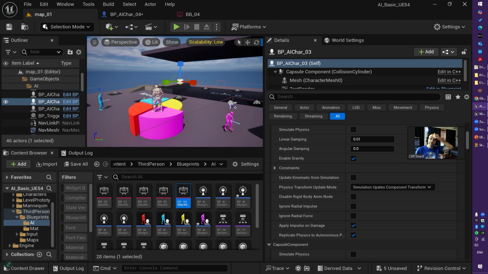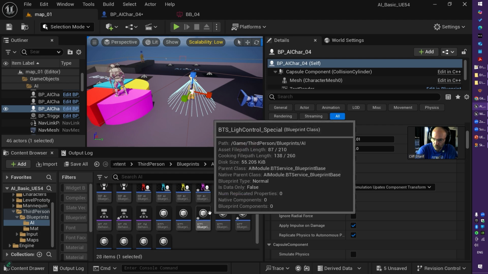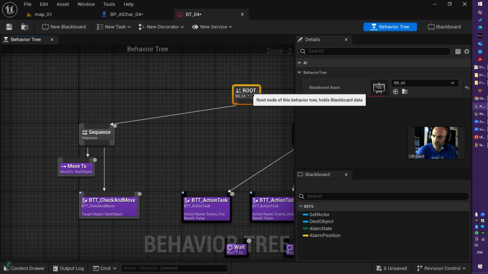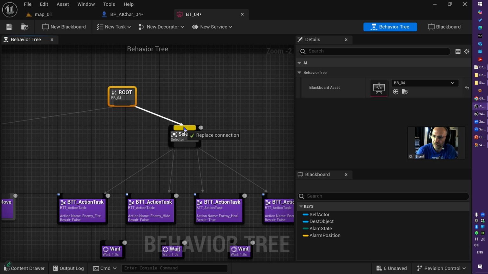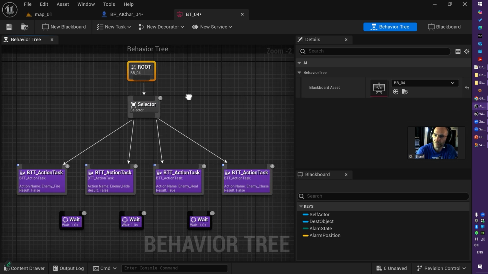Let's talk about AI character number 4. Open the behavior tree number 4, grab the root, connect the root to the selector node, composite node here.